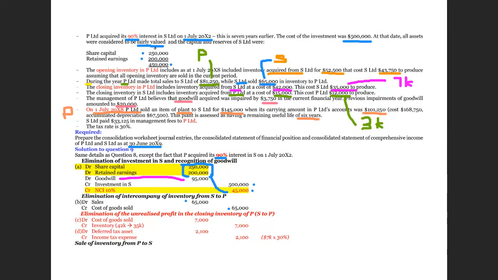This is not sufficient because actually, because of this intra-group transaction, there has been an overstatement of the inventory. Here we said that the transfer price is 42,000, while the original cost is 35,000. So we must credit our inventory for the 7,000.